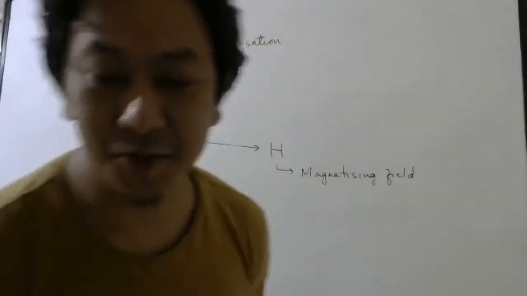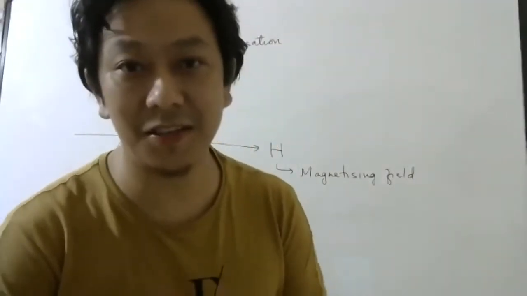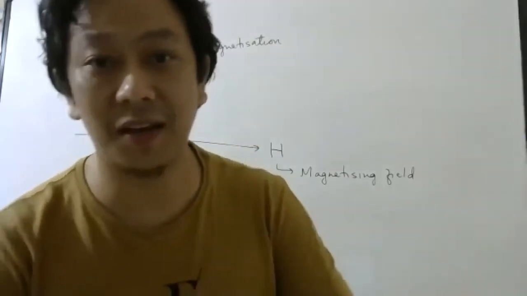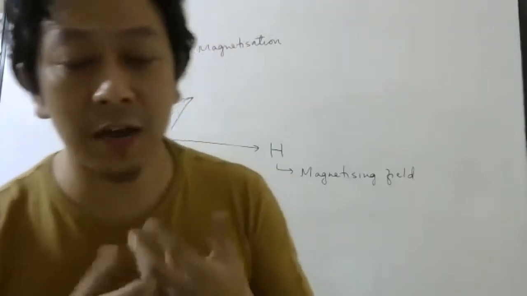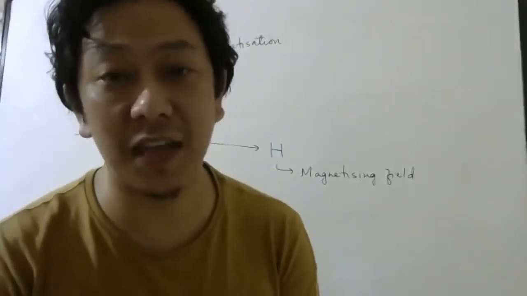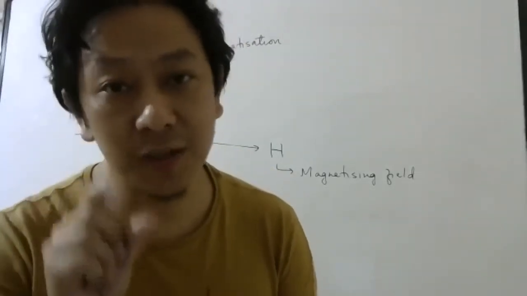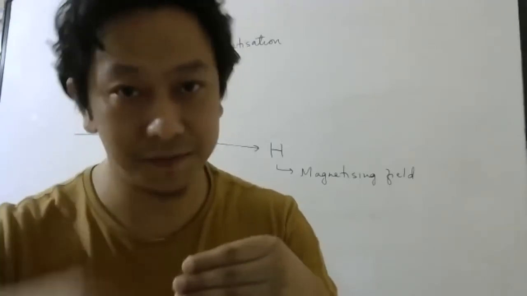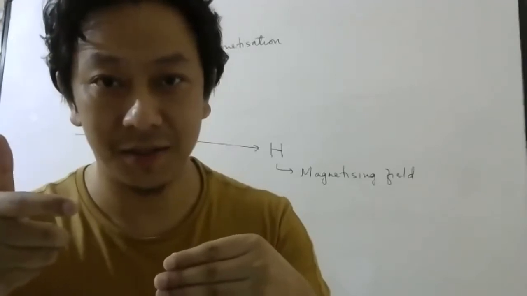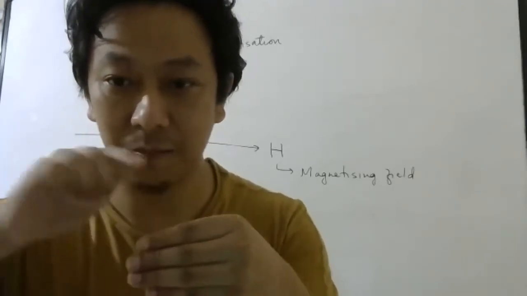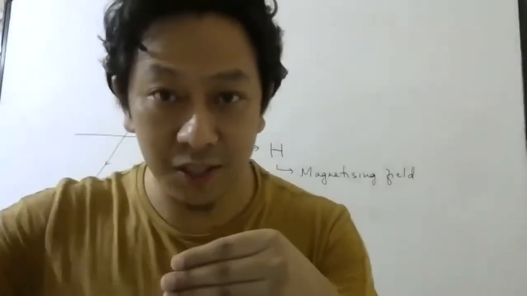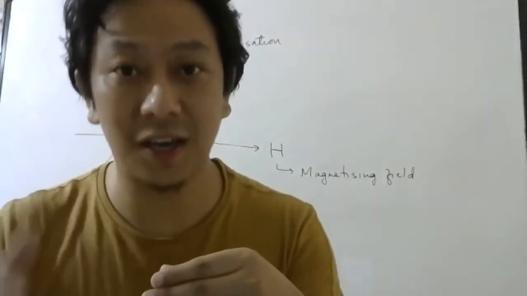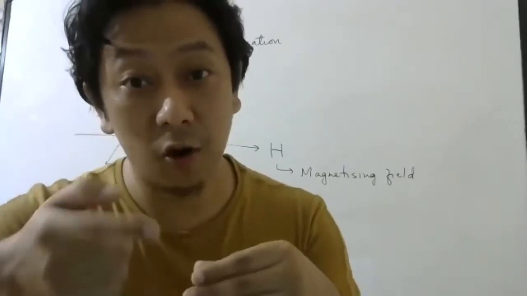Yeah, magnetization. So that is the lagging behind of magnetization during the cycle of magnetization and demagnetization. What I mean by the cycle of magnetization is you take some ferromagnetic material, put it inside a solenoid, and increase the current. As the current flows like this, the magnetic field will be like this. This magnetic field will magnetize the material. Then you decrease the current, then you apply current in the opposite direction.